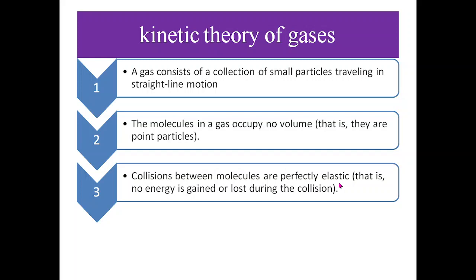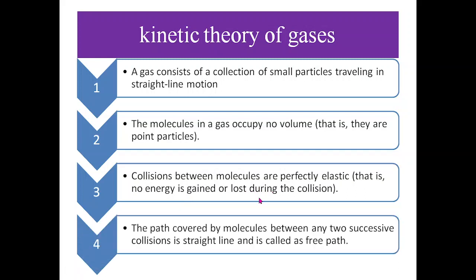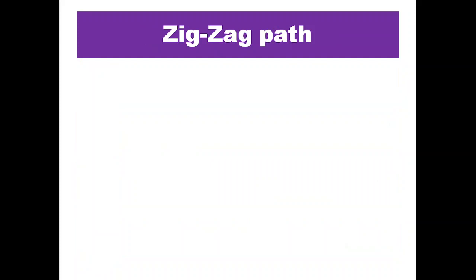This means they neither gain nor lose energy during the collision. And the fourth important assumption is that the path covered by molecules between any two successive collisions is a straight line, and it is called the free path. Also, they have energy equal to 3/2 kT.